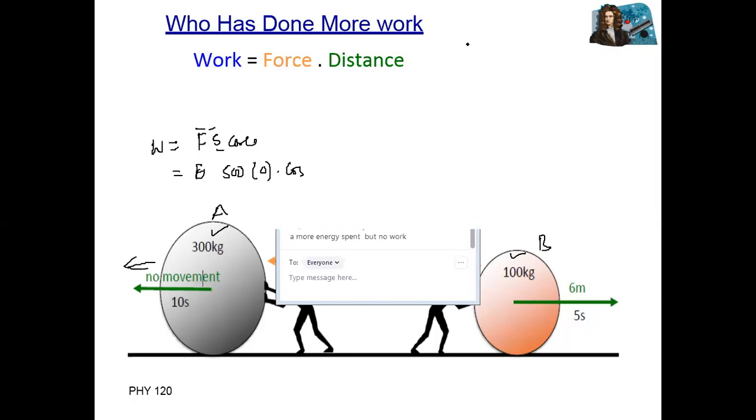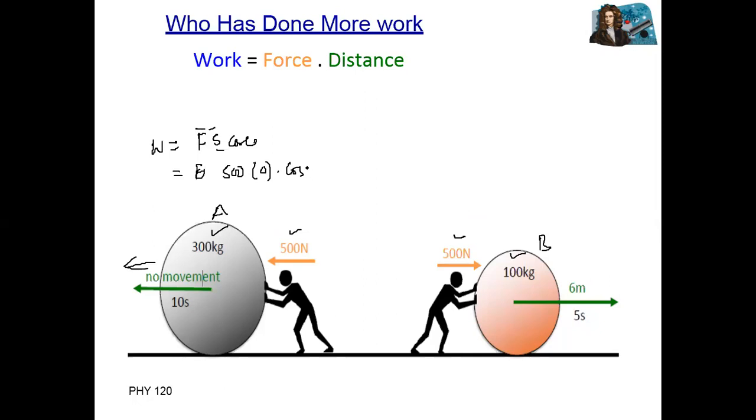So work done here, the angle is 0 degrees between displacement and applied force. So work done by body A is equal to 0 joule because there is no movement.